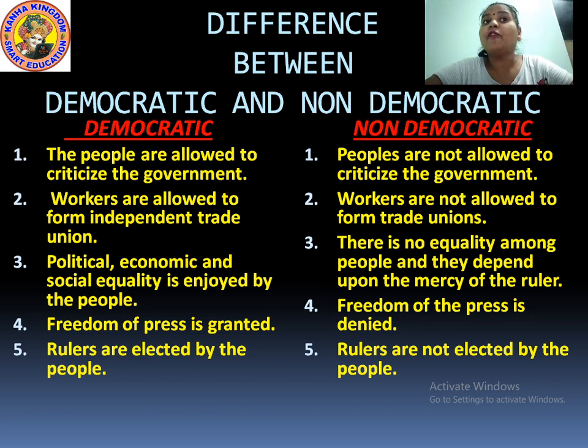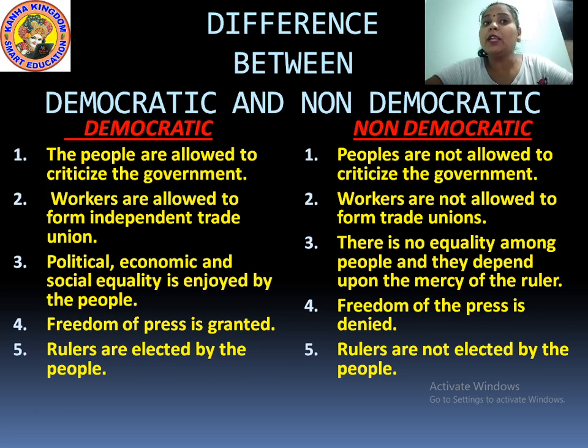Next point is workers are allowed to form independent trade unions. It means that the people related to business, the business people, can individually or in a group, independently perform whatever functions they want regarding the trade process, and they can make their own committees also, as we have different sorts of committees related to the agriculture sector, business sector, trade sectors, the textile industry. Same like here, they can make their own independent trade unions.